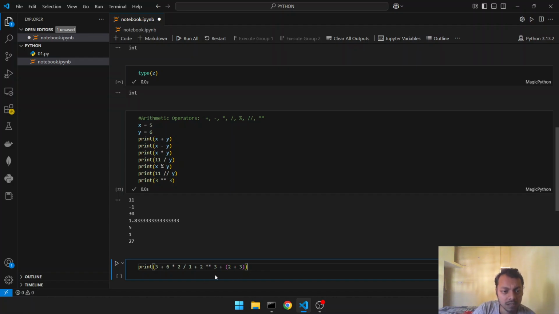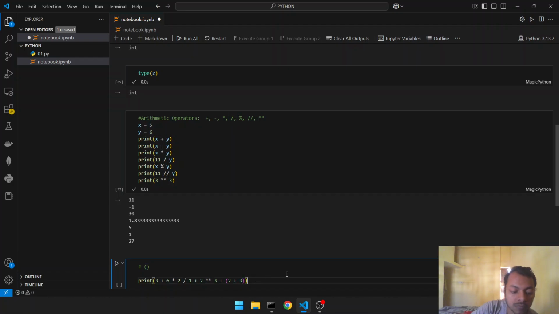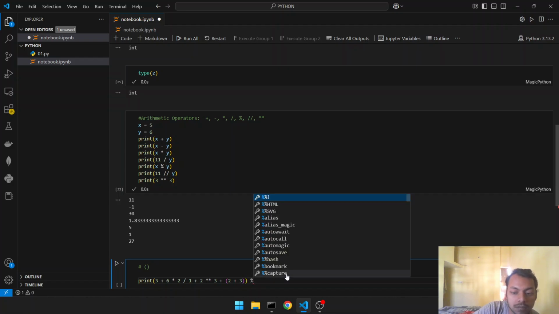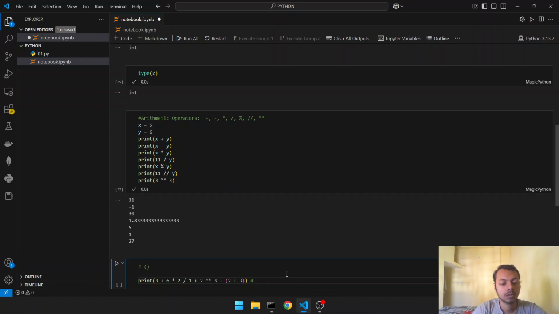The first precedence will be given for brackets. So first this will be executed: 3 plus 2 equal to 5.